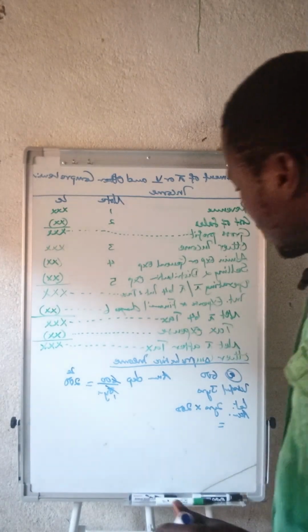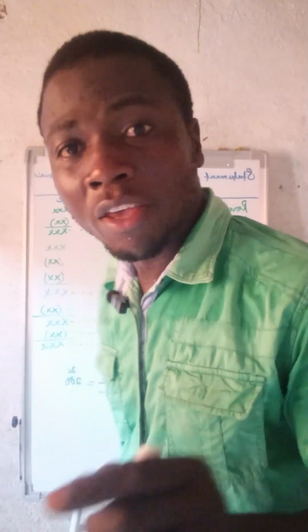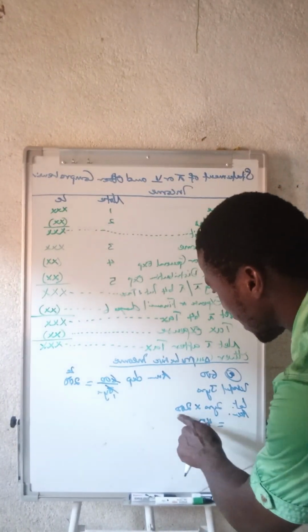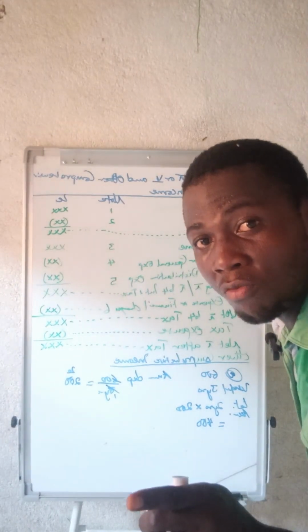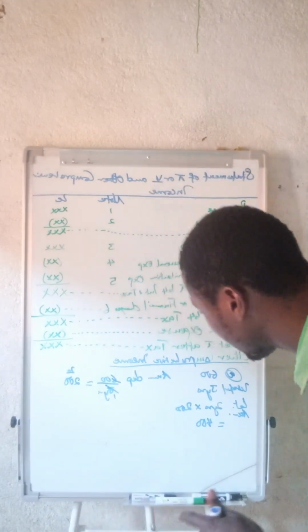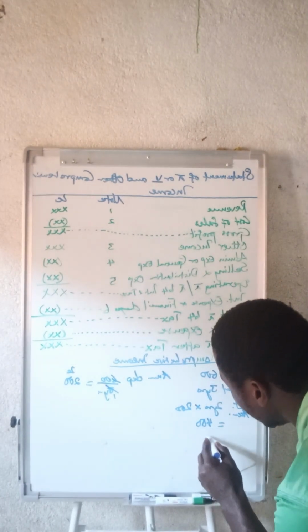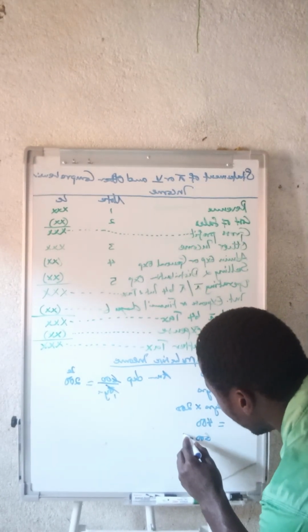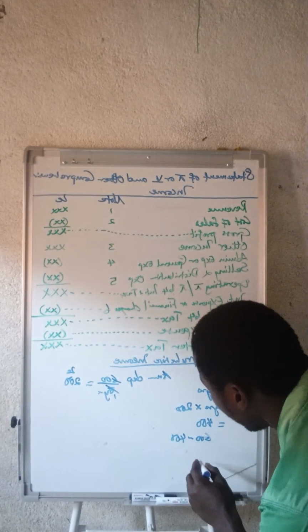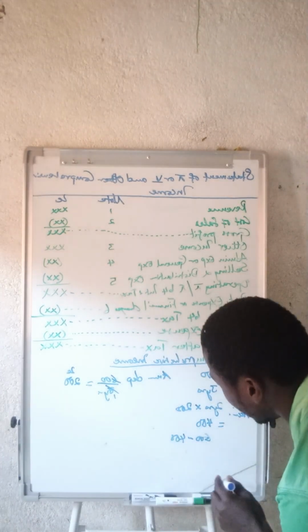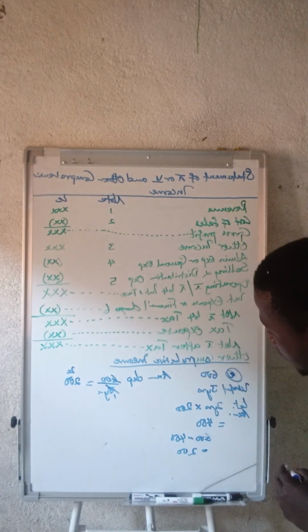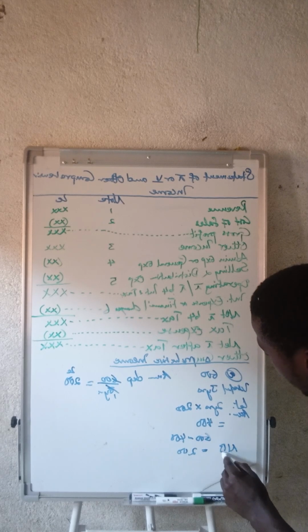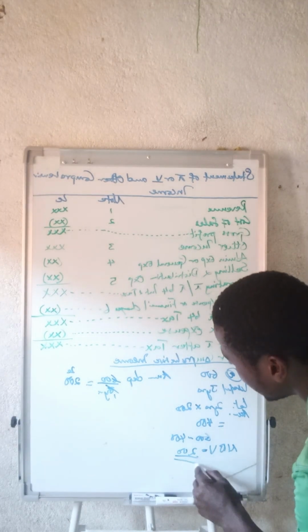Which will in turn give us our accumulated depreciation here, which is 400. 2 years by this 200 is 400. Now we look for the net book value, which is the current figure. We say 600 less 400 is 200. This is the NBV, the net book value, or the carrying value, which is 200.